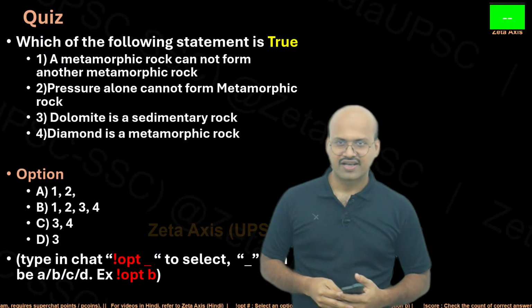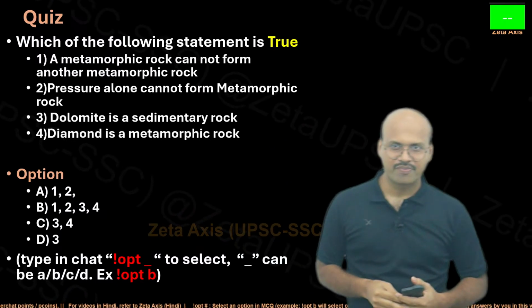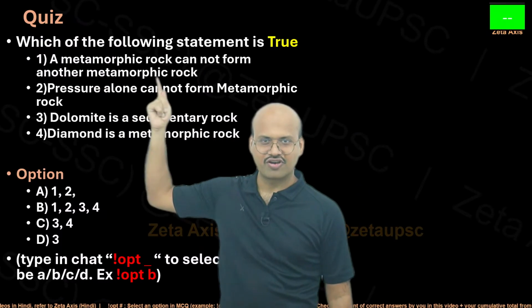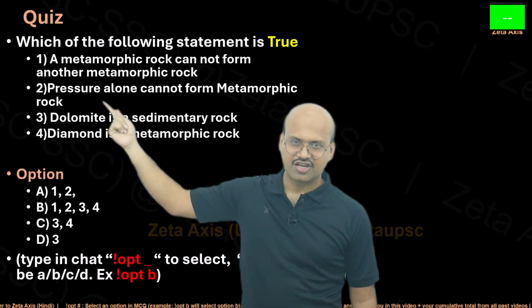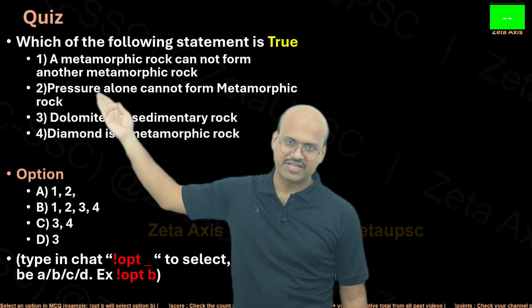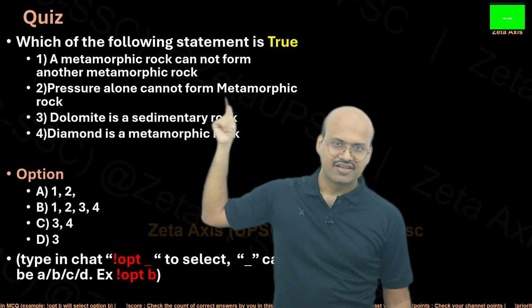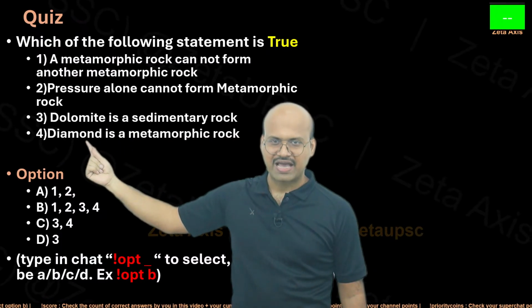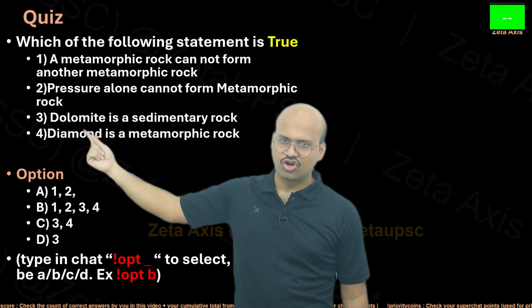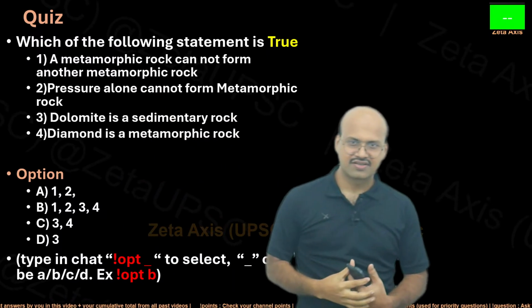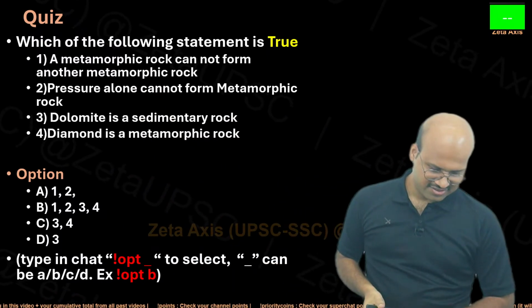Again, there is a question, again the same format, we have 4 options. A metamorphic rock cannot form another metamorphic rock. This is the first statement. Pressure alone cannot form metamorphic rock. So it says that if there is only pressure and no temperature, then no metamorphic rocks can be formed. Then there are these 2 examples. Diamond is a metamorphic rock. Dolomite is a sedimentary rock. So there are these 4 statements. Let's start.